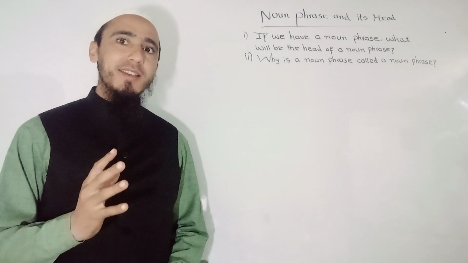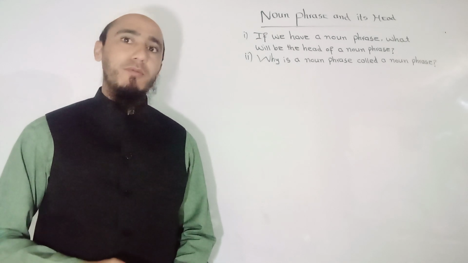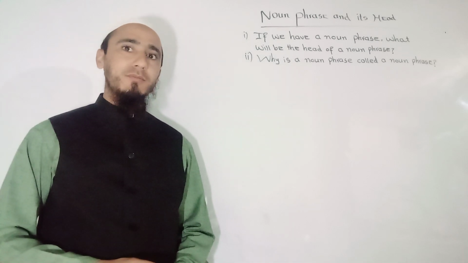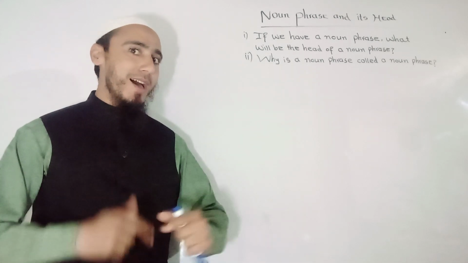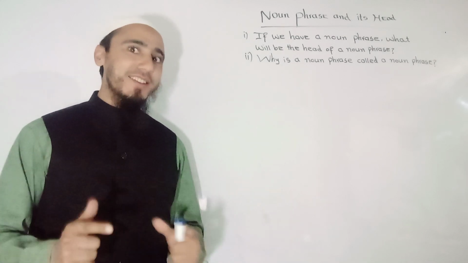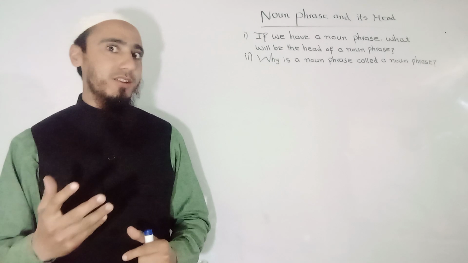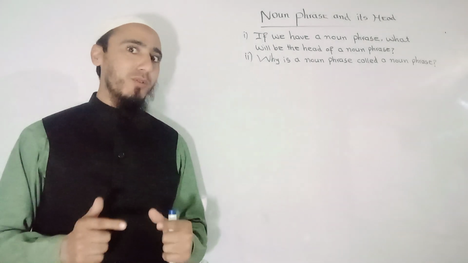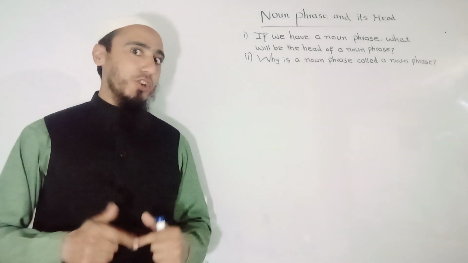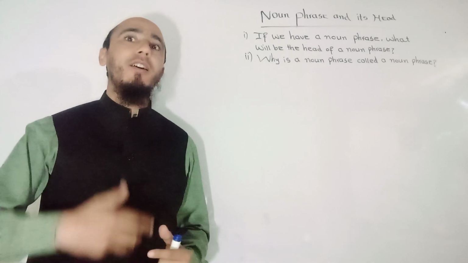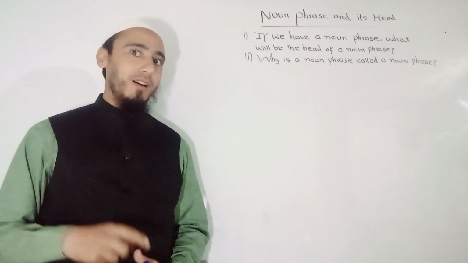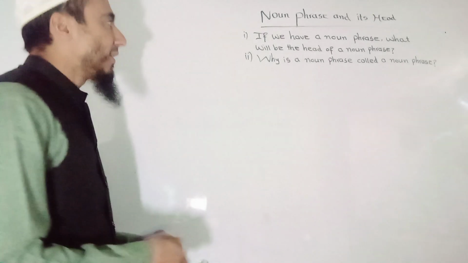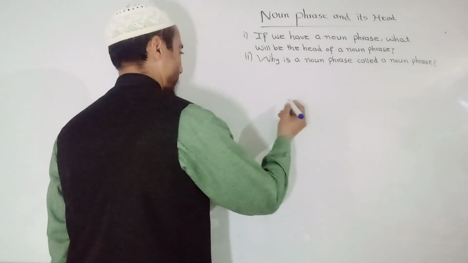in a noun phrase, the basic thing is a noun. The basic part or the backbone of a noun phrase is a noun. It is a noun which has a group of words. It is a noun which is explained and interpreted by a group of words. It is a noun to which we provide different additional words in order to interpret or explain that particular or just a common noun.